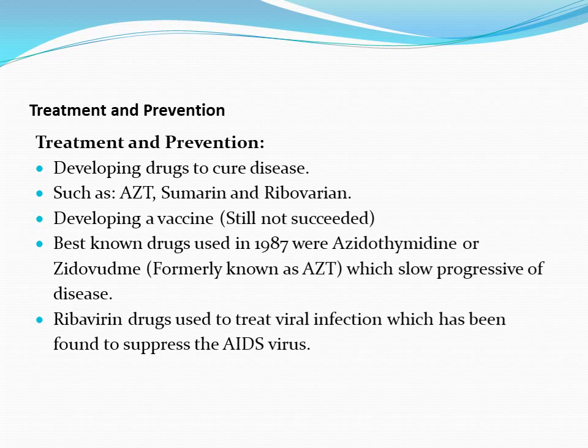The best known drug used in 1987 was azidothymidine or zidovudine, formerly known as AZT, which slows the progress of the disease. Ribavirin is a drug used to treat viral infection, which has been found to suppress the AIDS virus.